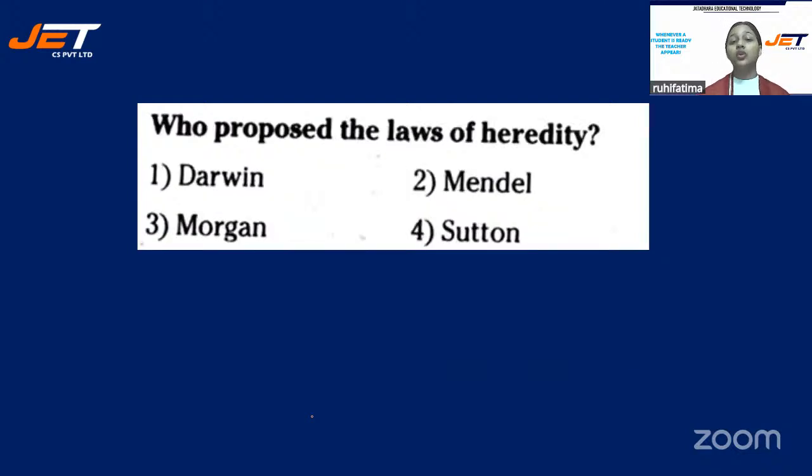Next question. Who proposed the laws of heredity? Your options are number 1, Darwin, option number 2, Mendel, option number 3, Morgan, or option number 4, Sutton?